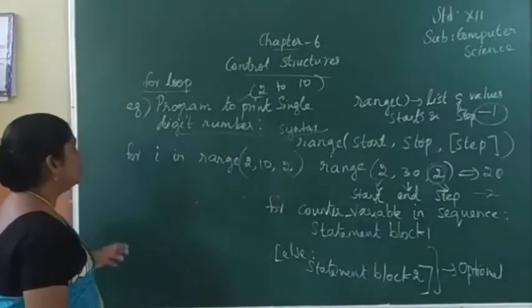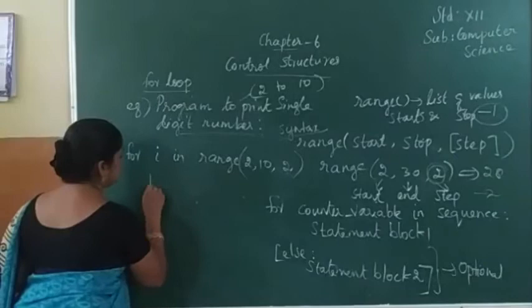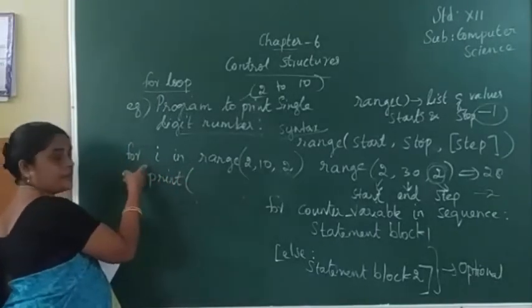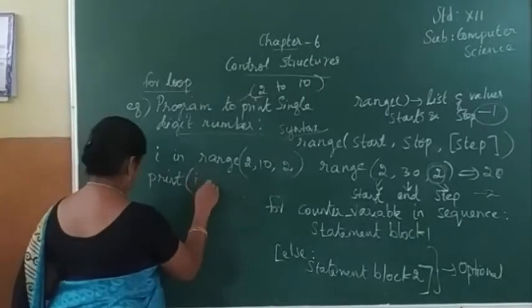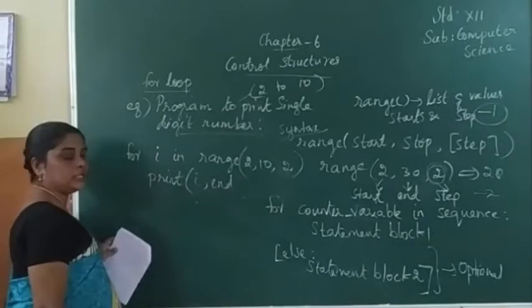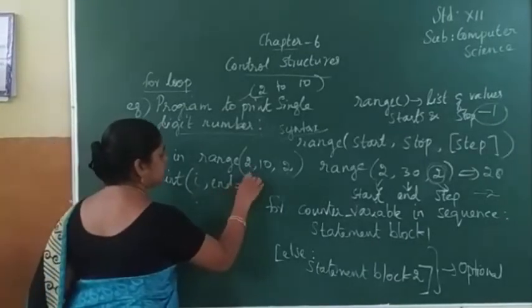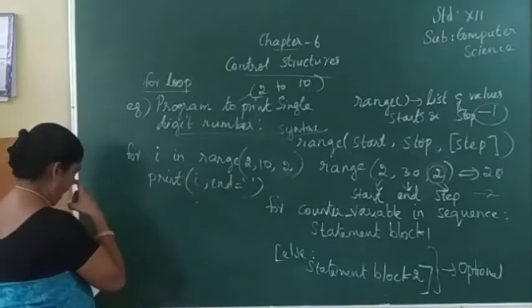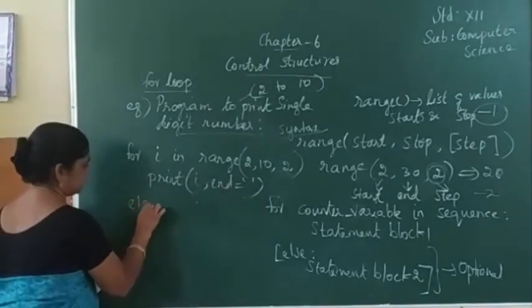Now next we have to print. We have to print the value of I, so print I, comma, end. What parameter are we studying? For that we are using end. Next, else.